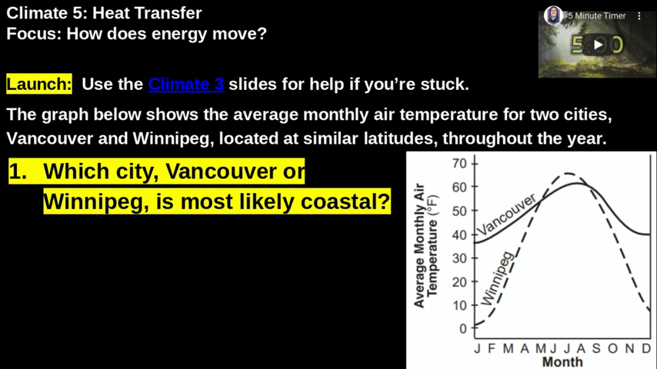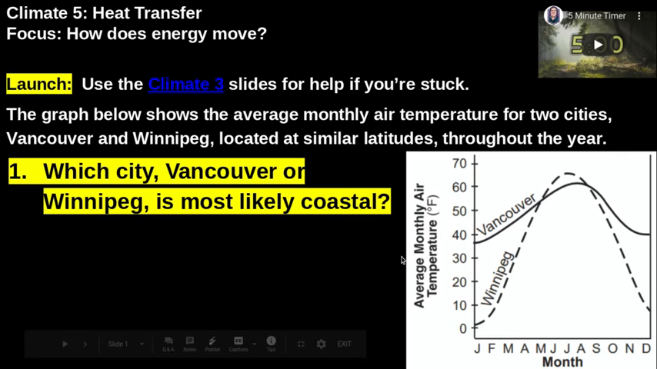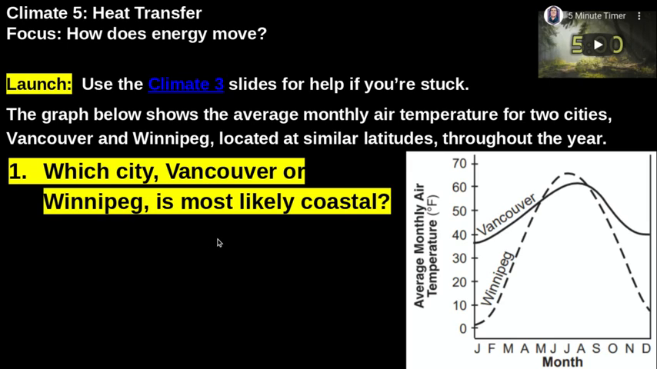All right, welcome back. So this question says the graph below shows the average monthly air temperature for two cities, Vancouver and Winnipeg, which are both in Canada, located at similar latitudes throughout the year. So here we have the solid line, which represents the city of Vancouver and how its temperature changes throughout the year. And then this dashed line represents the city of Winnipeg and how its temperatures fluctuate or change throughout the year. So based on this temperature data, the question wants to know which city, Vancouver or Winnipeg, is most likely coastal. Coastal meaning by a large body of water like an ocean or a sea.